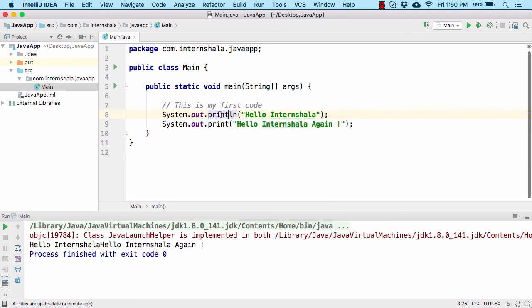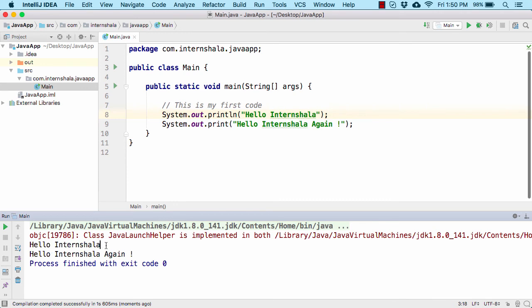Now we read it as print line. So whenever we write println, it actually appends a new line character after the Hello Internshala. Let us now run the code. So here we have Hello Internshala and Hello Internshala again in two statements. Soon after the first output Hello Internshala, we got a new line. That makes the second Hello Internshala get printed in the new line.